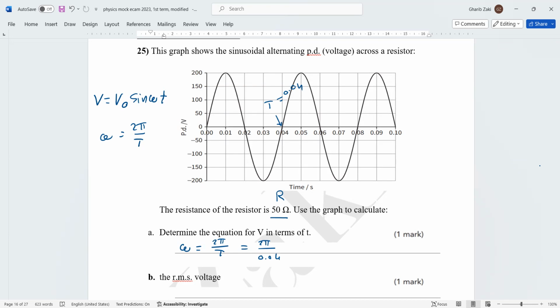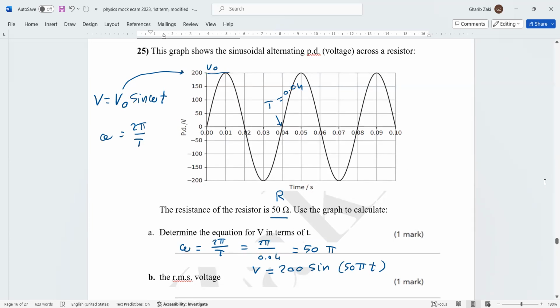If you use the calculator, 2 divided by 0.04, you will get 50. So it is 50 pi. Now V naught is the peak value of the voltage, which is 200. Then the equation is V equals 200 sine 50 pi T.